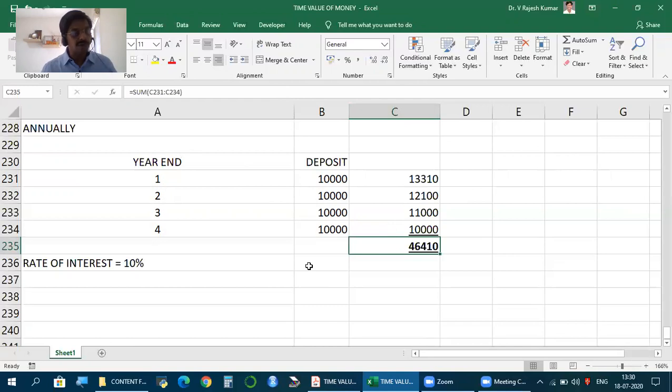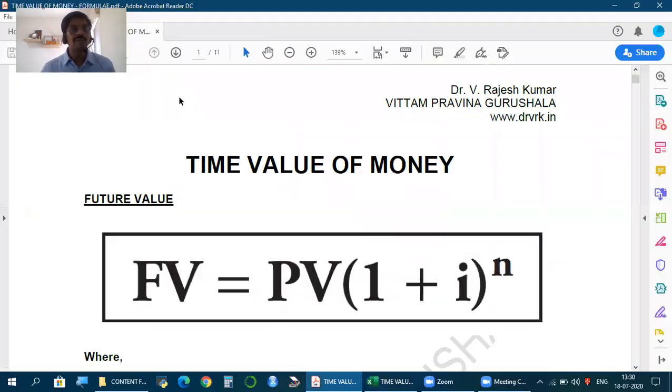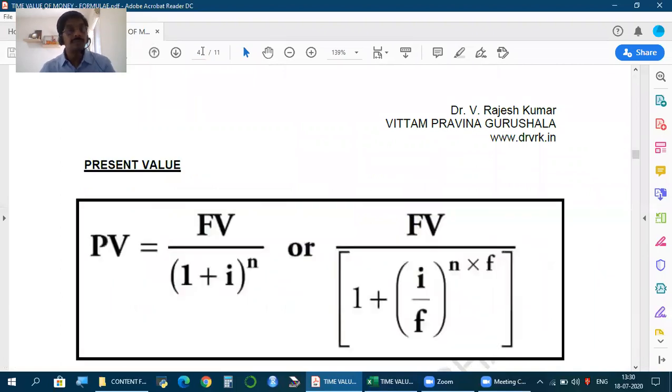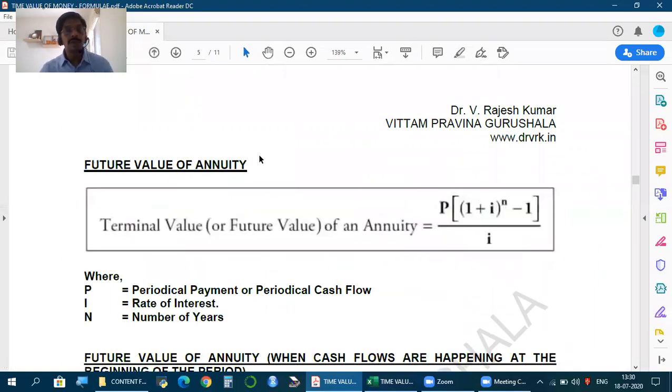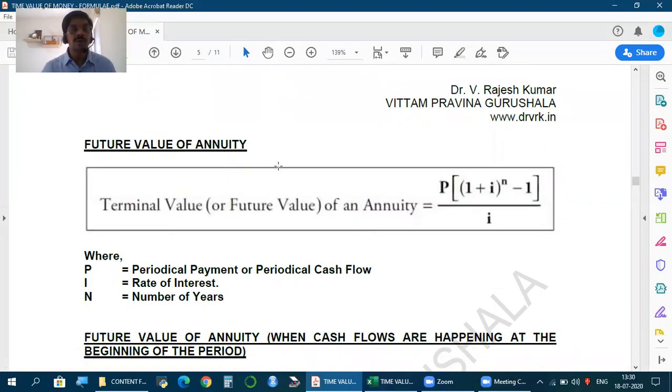What we should learn in time value of money is how to calculate this using a model or a formula. Now, this is the formula to calculate future value of annuity, also called terminal value of annuity. What is in the formula?